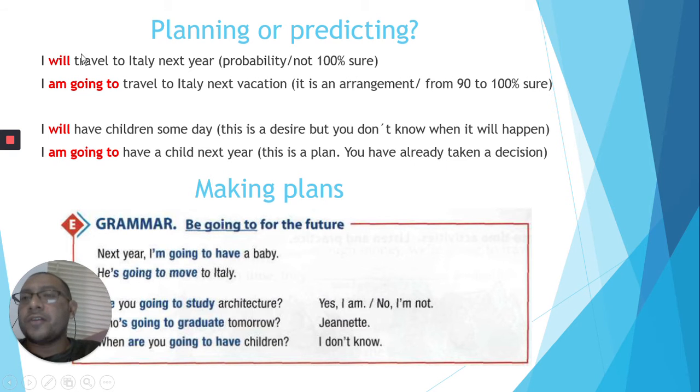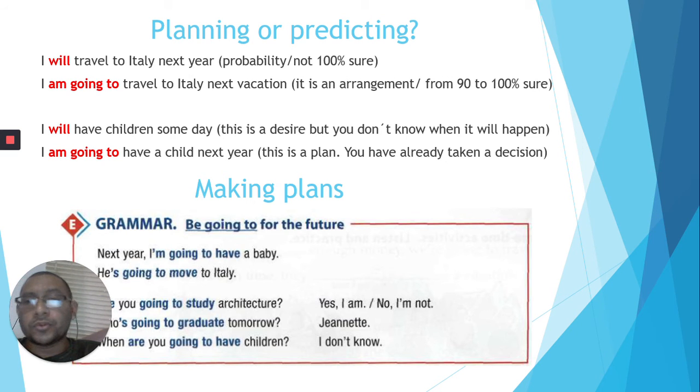Okay. Now here you have a very concise chart about how to construct be going to for future, but remember that, for example, this says next year I'm going to have a baby. Is a plan. Yeah, you have already planned that for the next year you are going to have a baby. The second one, he's going to move to Italy. He already made a decision and next year he's going to move to Italy.